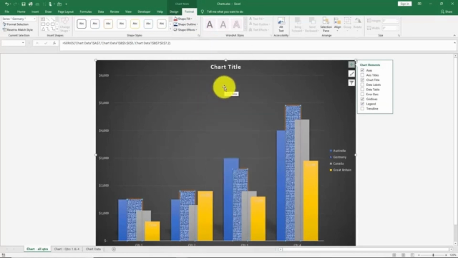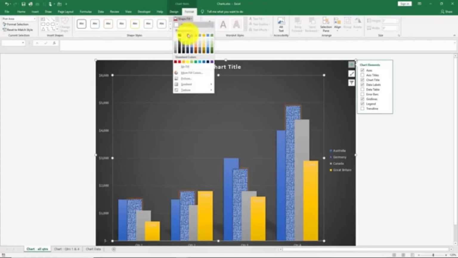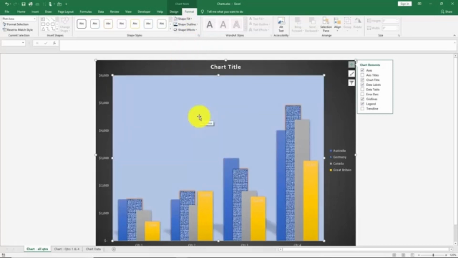Now we've changed some of the options for our actual German division, but let's talk about the plot area back here because that's also something we can change these options for. The same options back here. We can go to Shape Fill, for example, and let's say that we'd like to have one of these colors, maybe a lighter blue color. Maybe we want an outline around our shape. We'll use this purple right here.